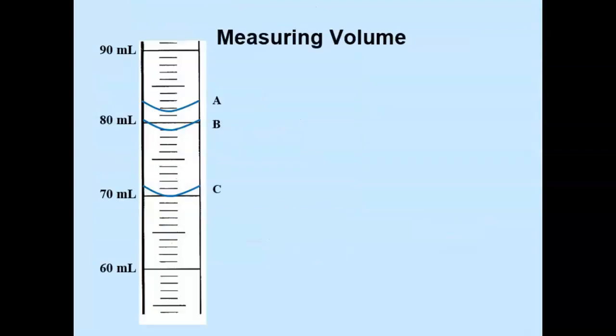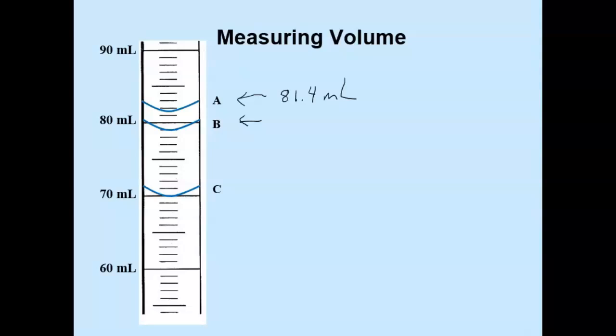Let's practice that. Here's a graduated cylinder, and let's look at the meniscus that lies at letter A. First of all, the graduated cylinder has the 80 milliliter, it has 90 milliliter, there's 10 lines between it, so the first line is 81. The second line is 82. So we know that this volume is somewhere between 81 and 82. I'm going to record that it's 81.4, and then the units would be milliliters. But a person could say 81.5 and estimate one digit.